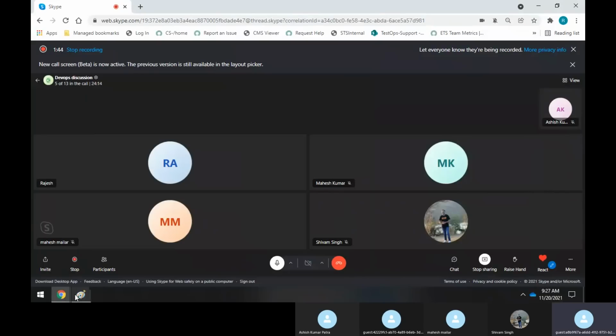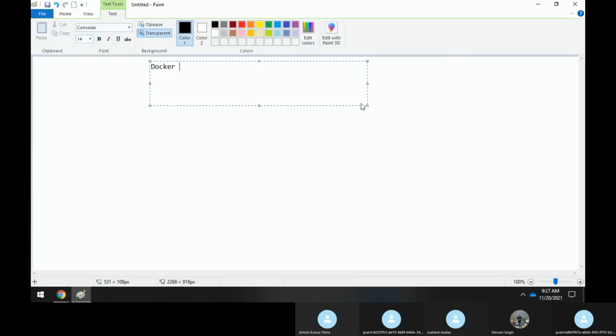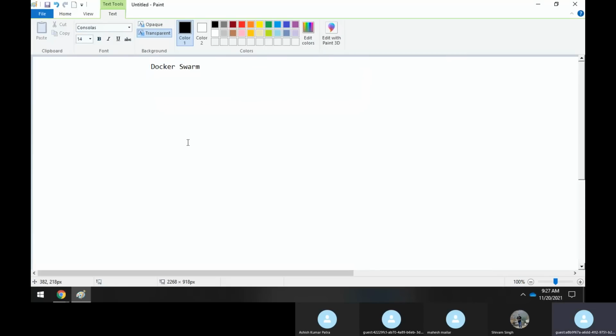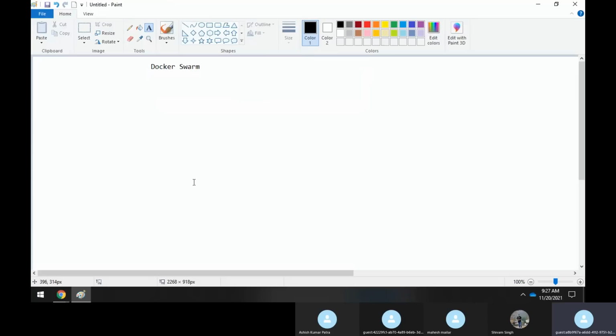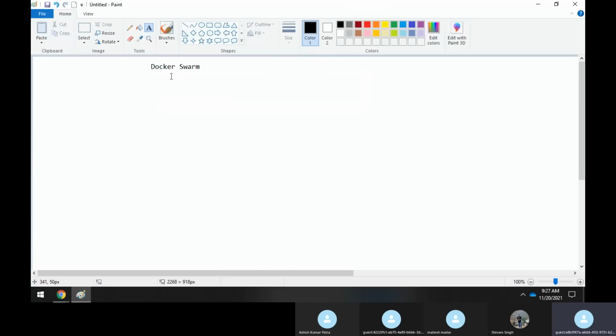So we'll be discussing Docker Swarm. It is a very important feature, as I said, and from an interview perspective, you might get a few questions from Docker Swarm also. You can expect one or two questions from Docker Swarm. So what is Docker Swarm, or what is the feature of Docker Swarm? Suppose we take a scenario, we'll understand how Docker Swarm comes into the picture, or what is the requirement for Docker Swarm.